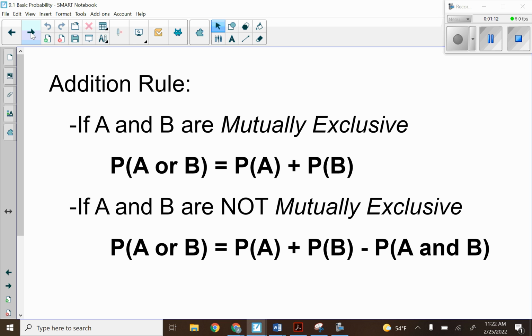So when we are finding the probability of A or B, if they are mutually exclusive, you're just adding the probability of A and the probability of B. If they are not mutually exclusive, then you take the probability of A plus the probability of B, but you subtract the probability of A and B. So that would be that example of drawing that red jack. We would have to subtract that out.